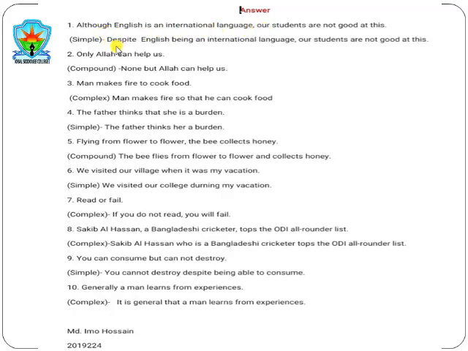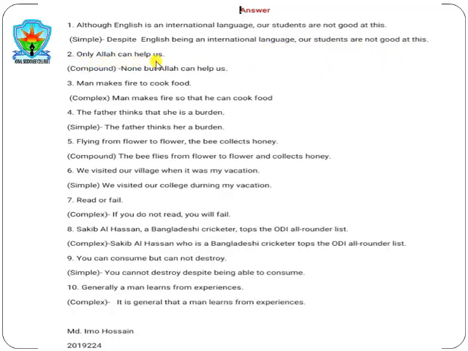We use "despite" in lieu of "although". So the sentence is: despite English, and in the subordinate clause, if there is a principal verb, you have to make it verb plus ing. If you use ing with "is", the word would be "being". So the sentence stands: despite English being an international language, our students are not good at this.